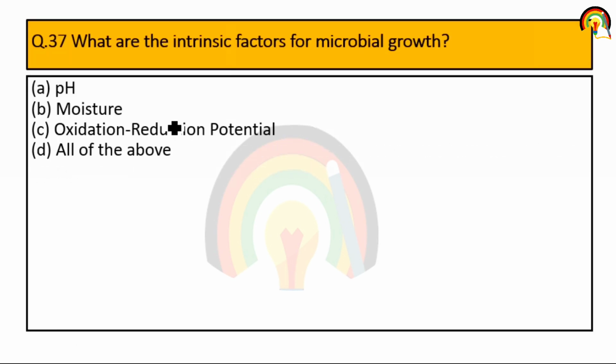Next one. What are the intrinsic factors for microbial growth? pH. Yes, it is an intrinsic factor. Moisture, oxidation reduction potential. So all of the above are intrinsic factors for microbial growth.